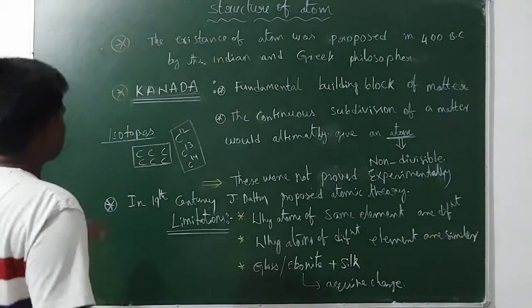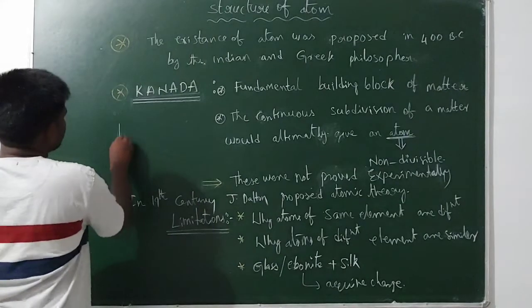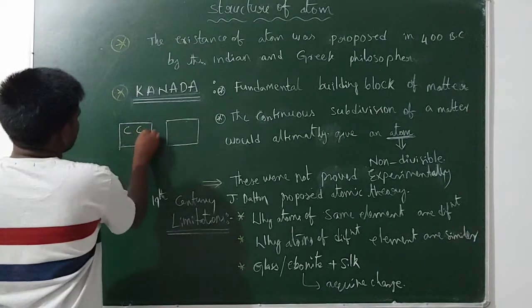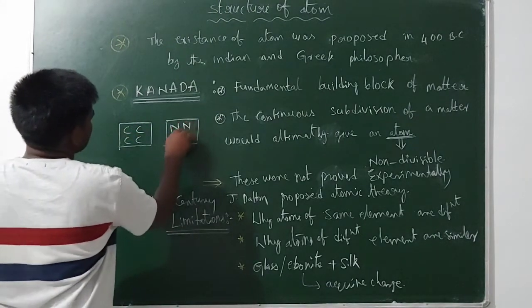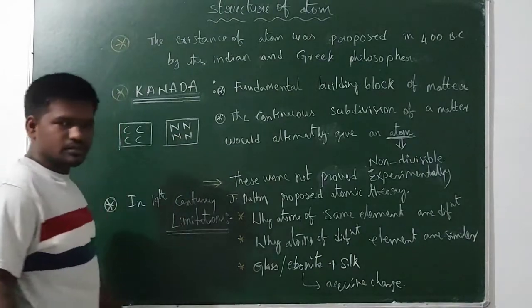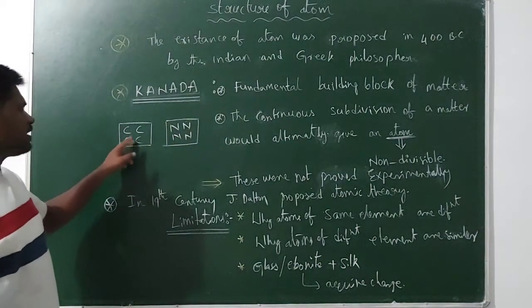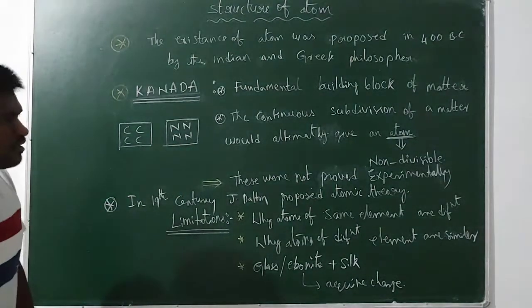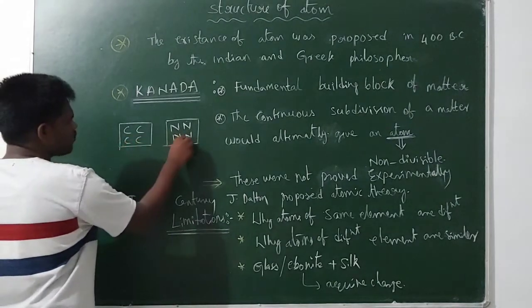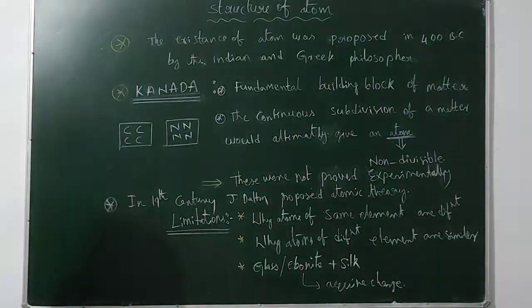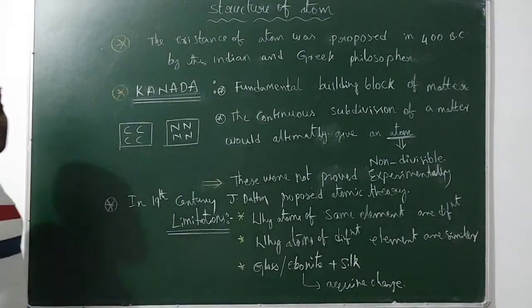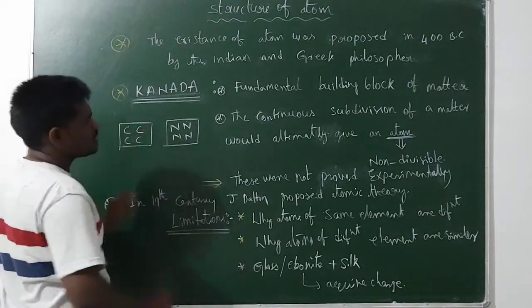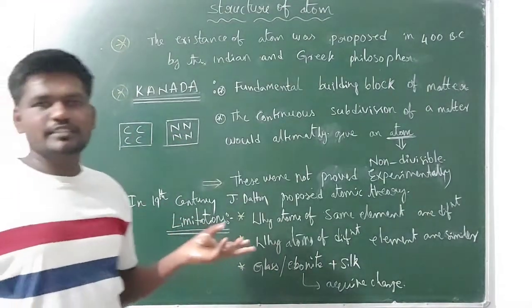For example, you can consider two elements, carbon and nitrogen. In carbon you have carbon atoms, in nitrogen you have nitrogen atoms. According to Dalton, these carbon atoms and nitrogen atoms are present in different elements, so they have different properties. But the atoms present in the carbon element and nitrogen element can contain some similar properties.